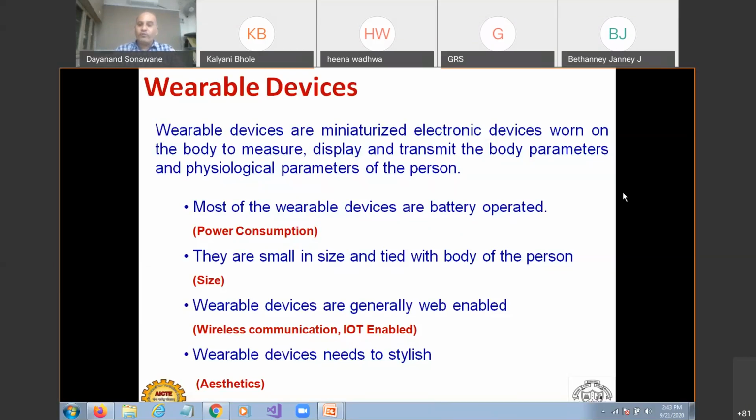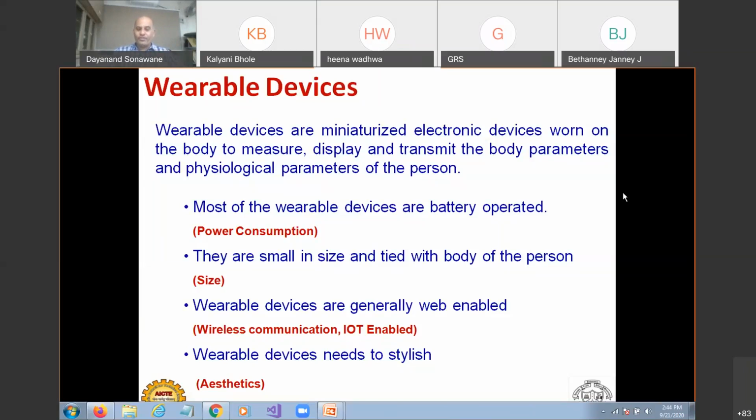The fourth important factor is that wearable devices need to be stylish. Of course, if it is not stylish, probably people cannot buy it. And today's scenario is like that. Everybody wants, my phone is too stylish, my device is too stylish. Whether it is going to be used for 1 year, 2 years, nobody is going to see it. From the usability point of view, we don't have that in the current scenario, but at least we are looking for it to be very stylish. So that is also a necessity of designing wearable devices, that designers also look into.